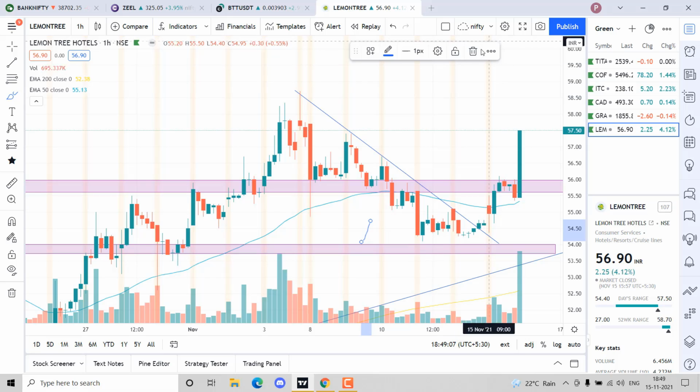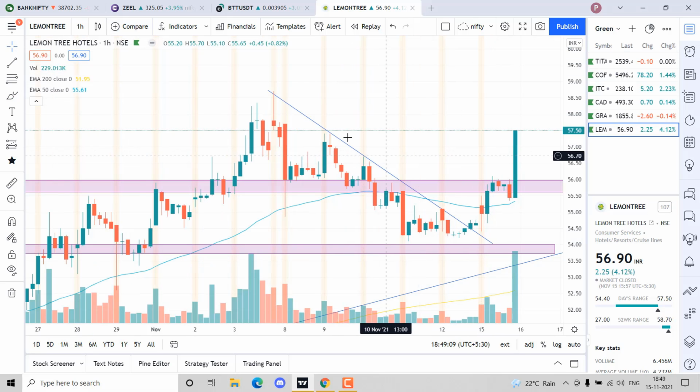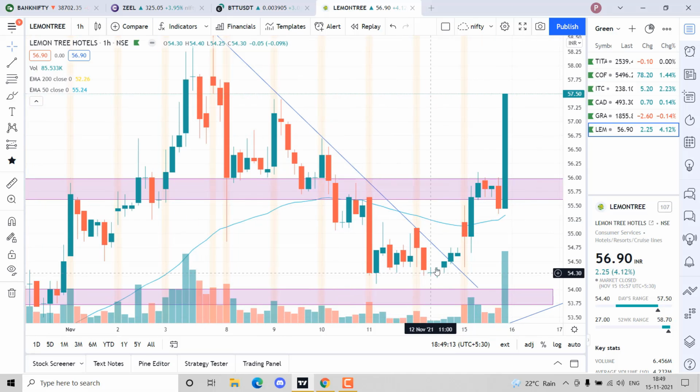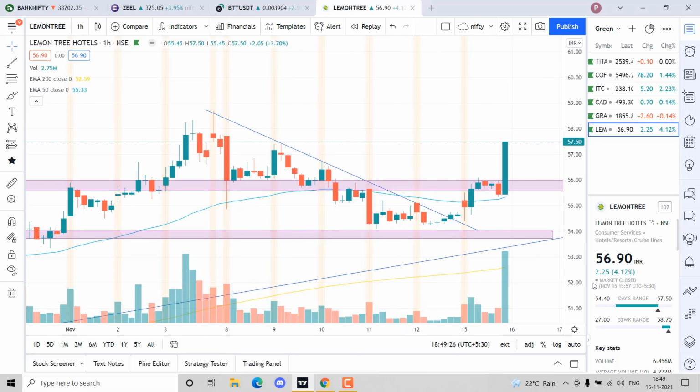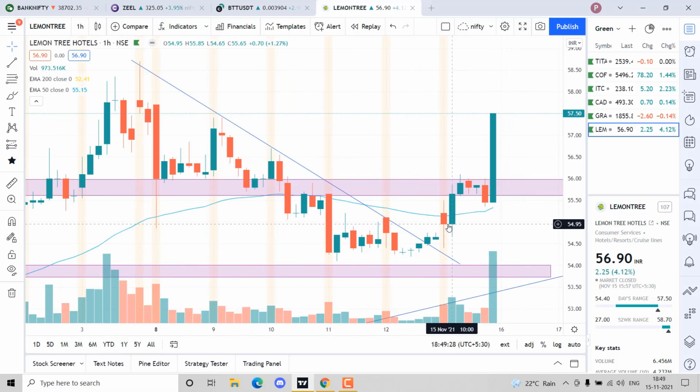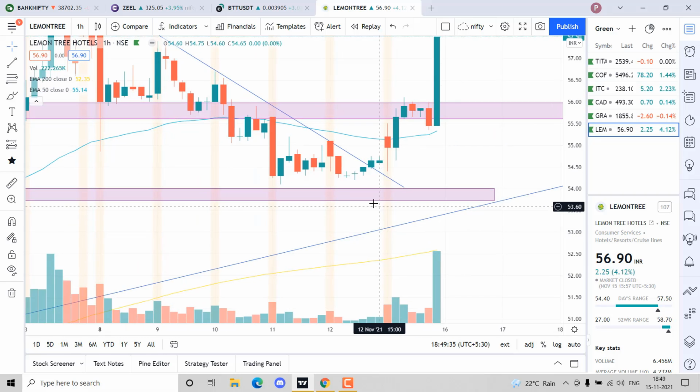For example, we have a breakout over here. This is how I traded this stock today. We have a beautiful resistance, and on 12th November, just before closing at 2 o'clock, we got a breakout. We got a simple breakout, and more than the breakout, the confirmation was this consolidation. So we have a resistance breakout, and next day we open over here, but I don't buy over here. I want the price to come down a little bit more so that my stop loss will be less.